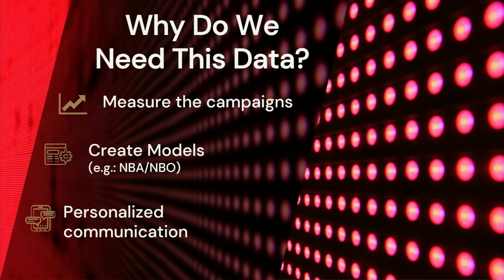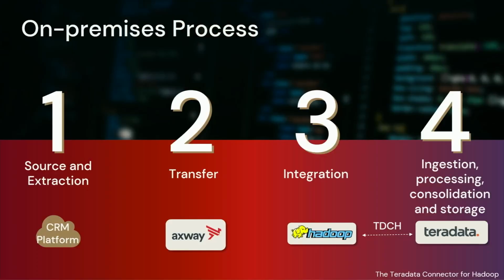To create models, next best action, next best offer, we need the interaction of the customers inside our journey. And of course, for personalized communications, the information that the customers are interacting with us is essential to create this kind of campaign.